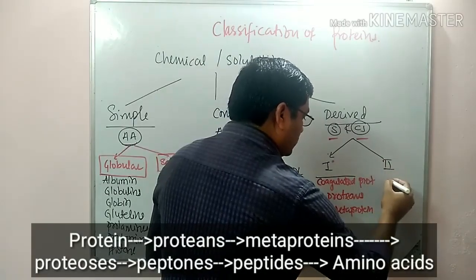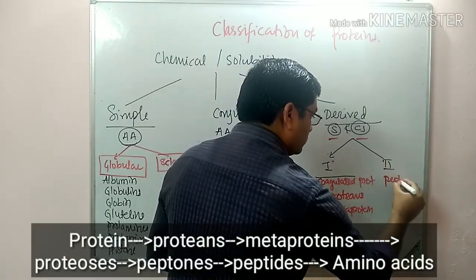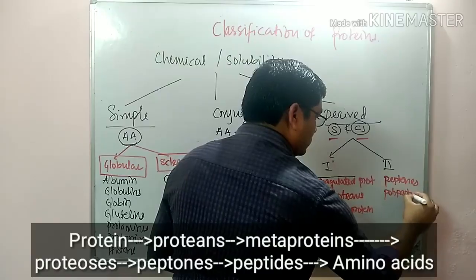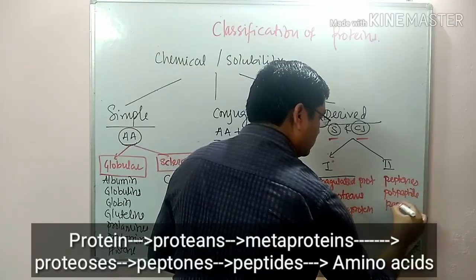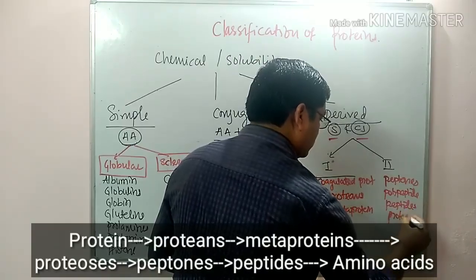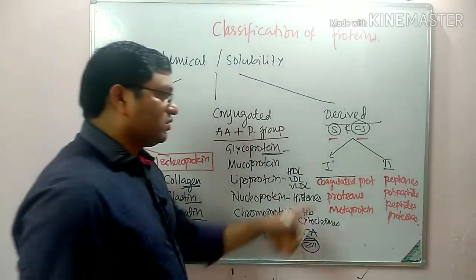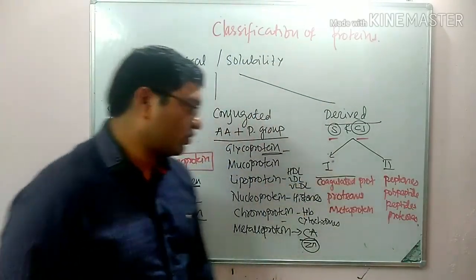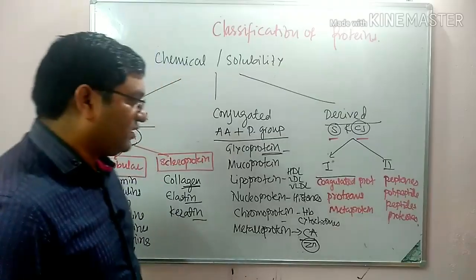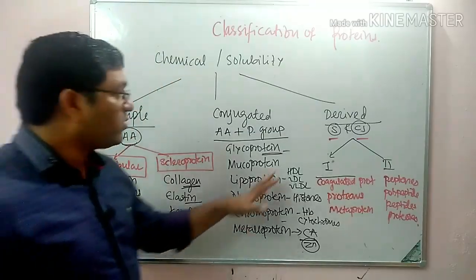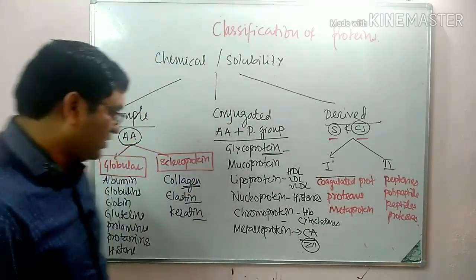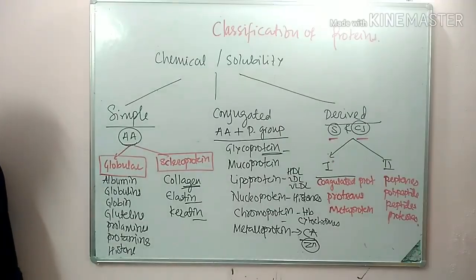We get secondary proteins, which include peptones, polypeptides, peptides, and proteoses. So they are included in the secondary derived protein: peptones, proteoses, polypeptides, and peptides. So this is all about the classification of protein based on their chemical nature and solubility. Take a snapshot here.